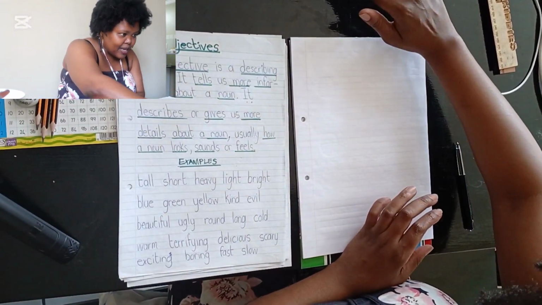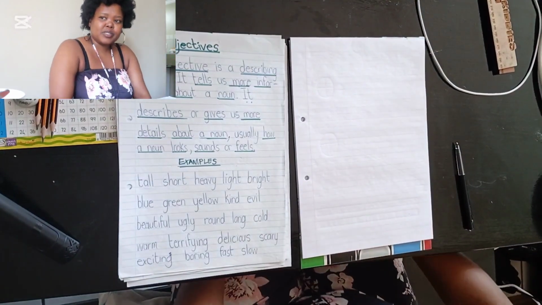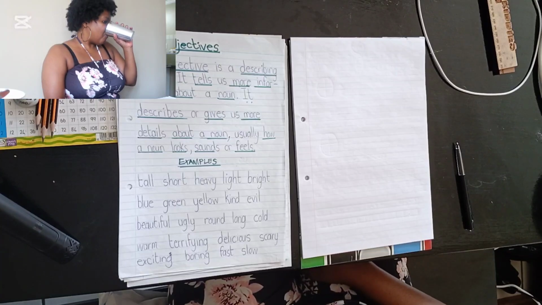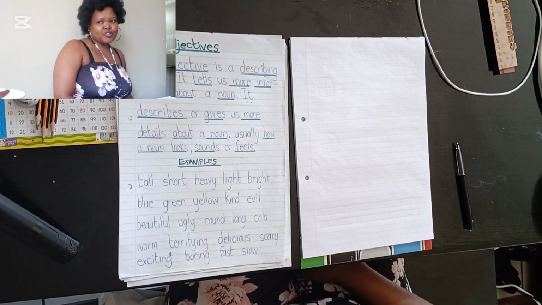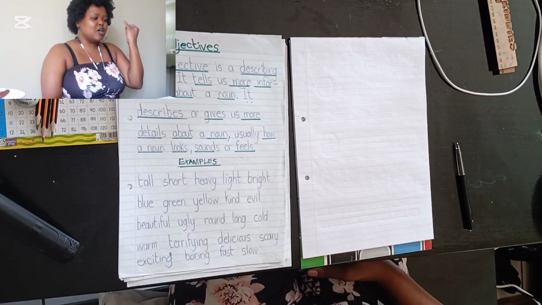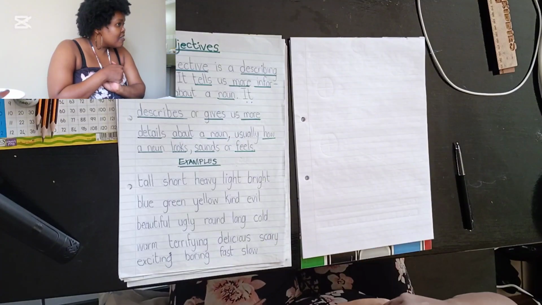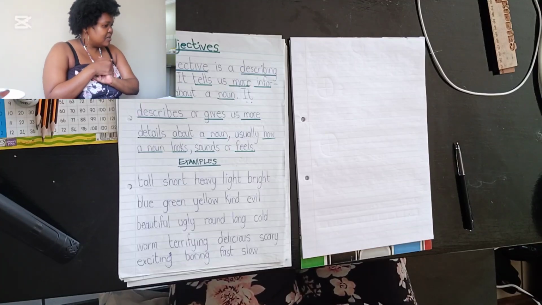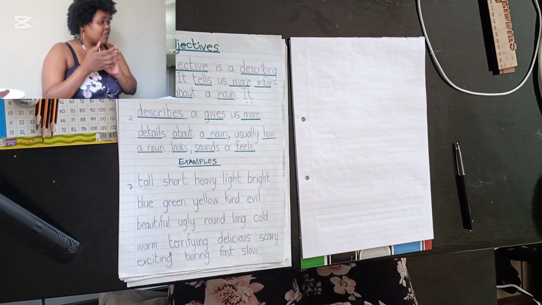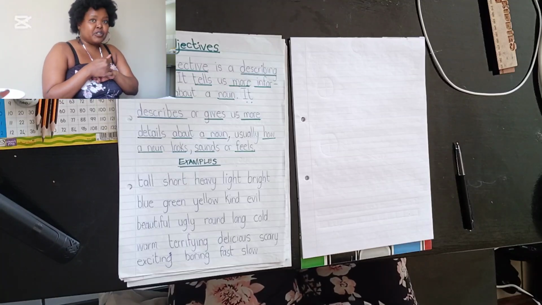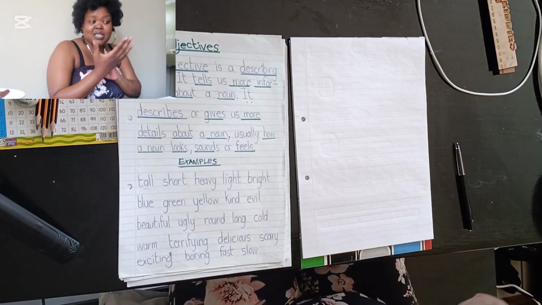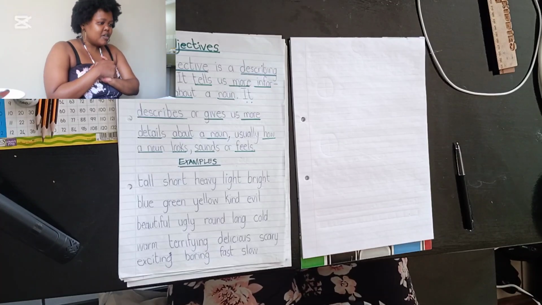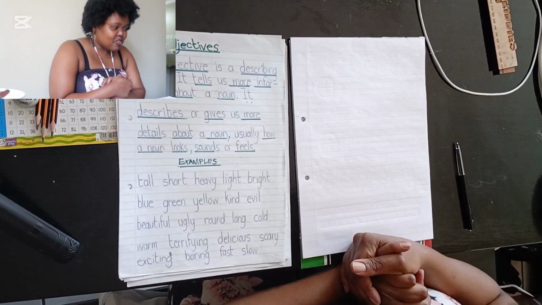I'm going to give you a list of nouns and you're going to give me an adjective to describe the noun. Can we play? Okay, so the noun I'm going to give you is girl. Describe the girl. Give us one word that tells us more information about how the girl looks. The noun I'm giving you is girl. The girl is?